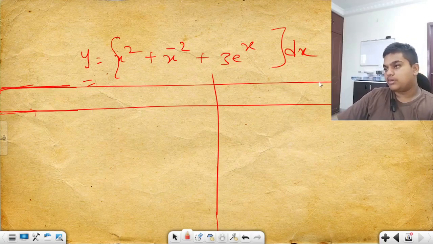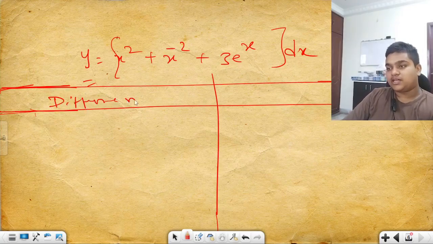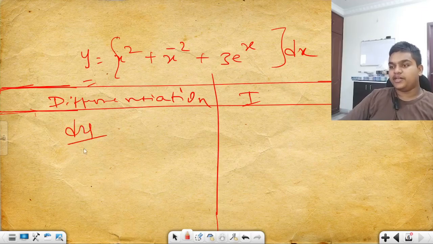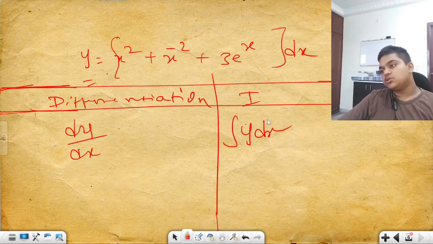I'm doing differentiation and integration so that you do not face any problem. Practice makes a man perfect. Find dy by dx and also integral y dx, both.